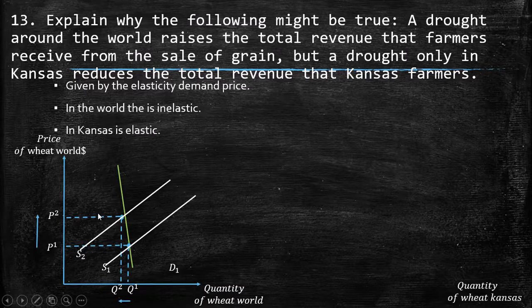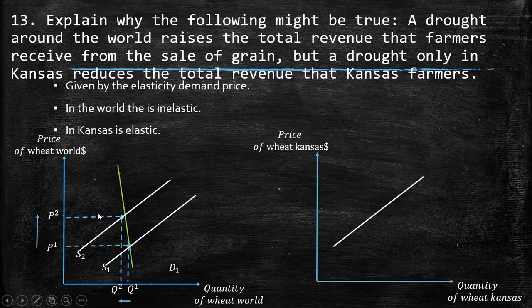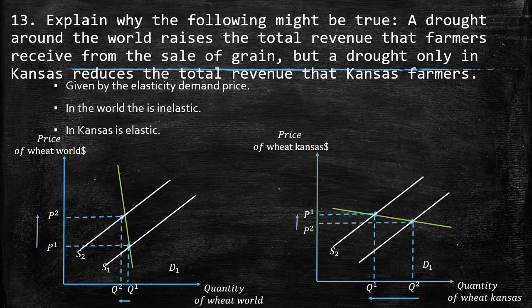And what about Kansas? Kansas is completely the opposite, because the demand is elastic. In this case there was a drought, so the supply curve shifts to the left, and there is a decrease in the quantity and only a small increase in price. So this loss is not compensated by the small increase in price. For this reason, Kansas is worse off and the world is better off.